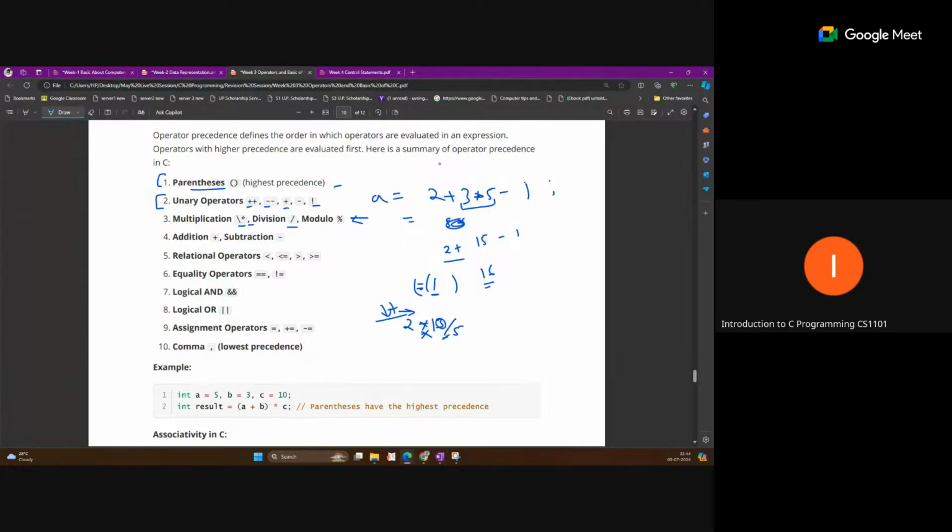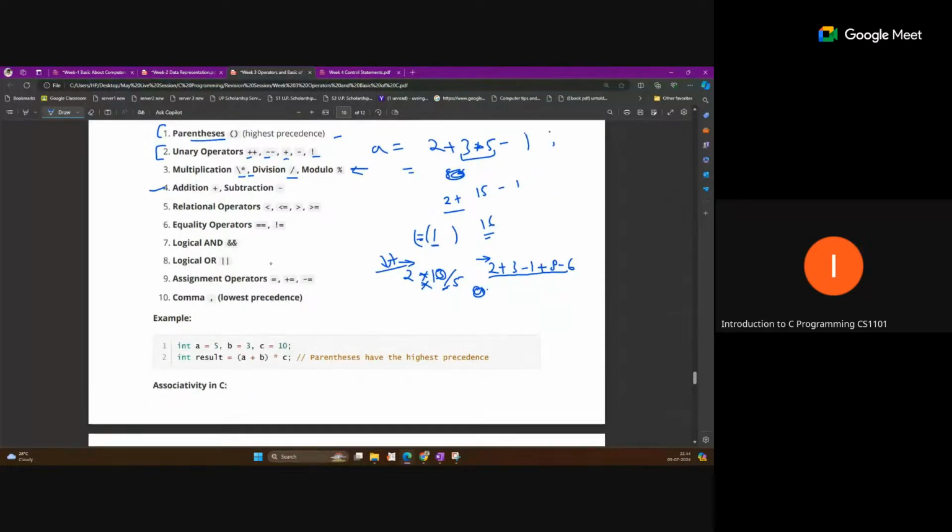If you have an expression like 2 plus 3 minus 1 plus 8 minus 6, here we are using plus and minus, which all have the same precedence, addition and subtraction. So in this case the compiler will execute left to right: 2 plus 3, then minus 1, then plus 8, then minus 6. This is called associativity. For operators of the same precedence, the associativity is left to right.